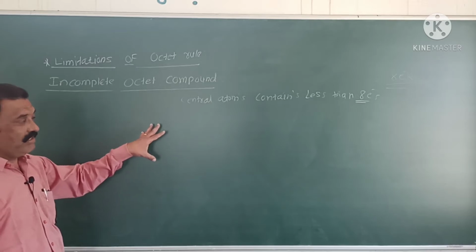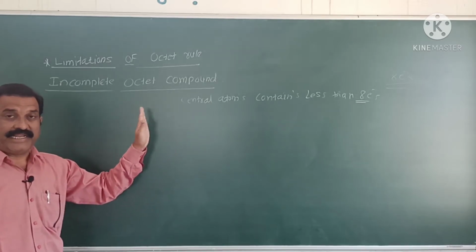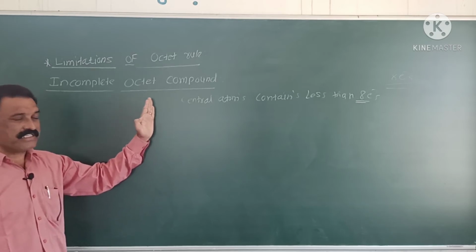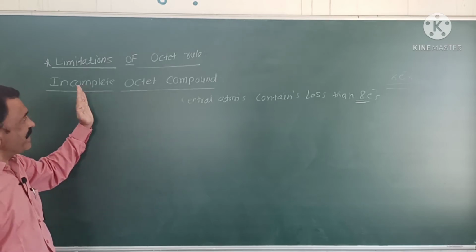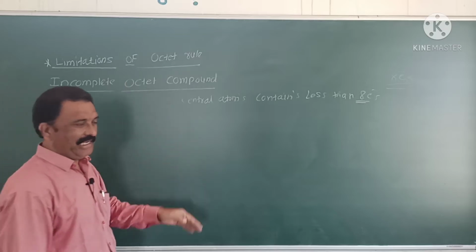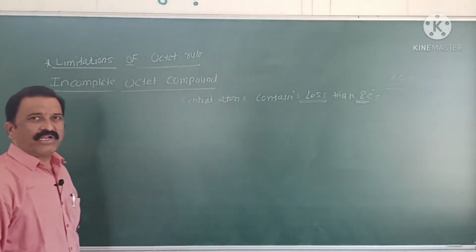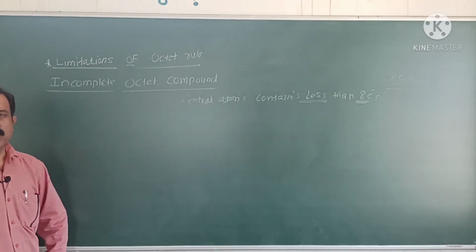According to the octet rule, they must contain 8 electrons. But these incomplete octet compounds contain less than 8 electrons in the outermost shell.